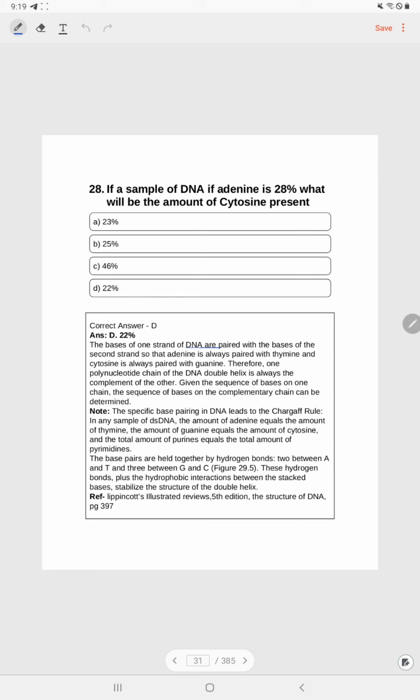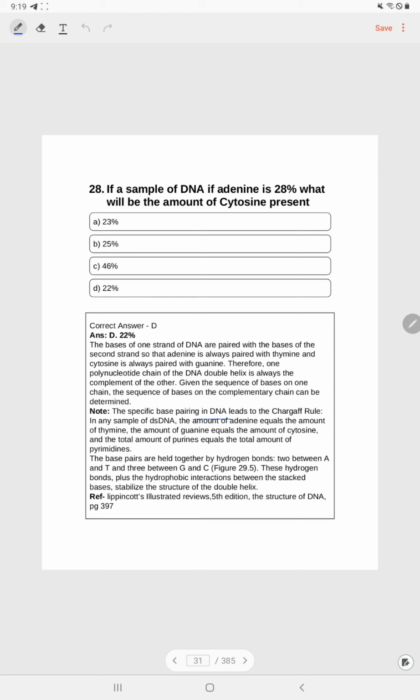The bases of one strand of the DNA are paired with the bases of the other strand, so that adenine is always paired with thymine and cytosine is always paired with guanine. Therefore, one polynucleotide chain of the DNA double helix is always the complement of the other. Given the sequence of the bases on one chain, the sequence of the bases on the complementary chain can be determined.